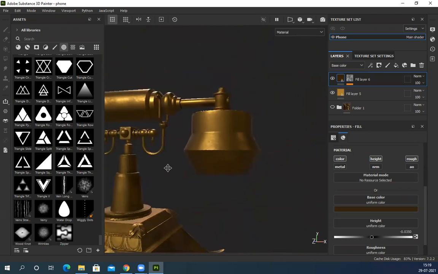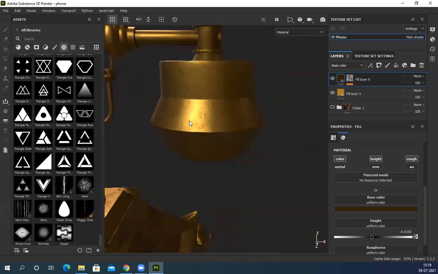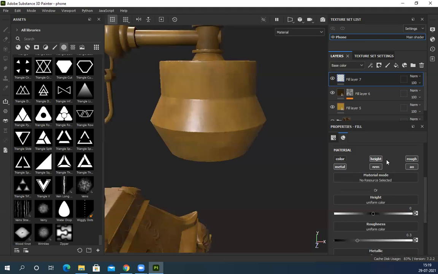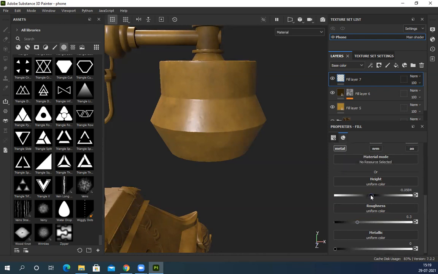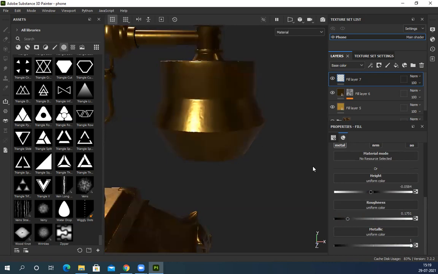Like this we can generate all kind of basic detail manually also. So now I have added this, but this is just a basic surface unevenness. It's not 100% smooth. So on top of it, suppose I want to add some scratches or something, I can add one more layer. No color, height I'll add, roughness I'll add, hue and normal is not required. So height I'll minus slightly, roughness I'll make a little shiny because it's a metal. If metal there is a scratch, it will be more shiny, and metal will be 100% metal.